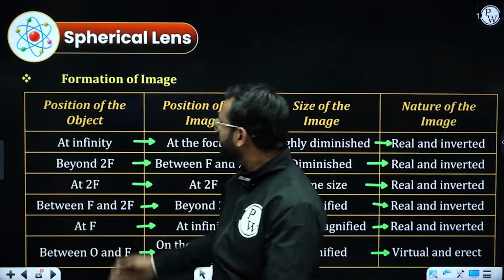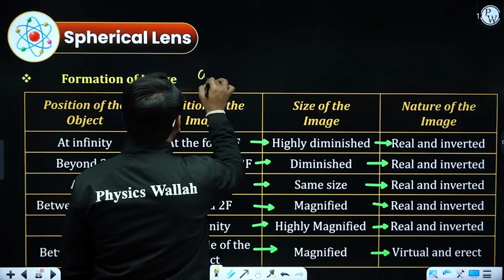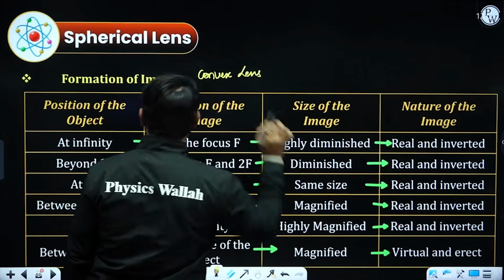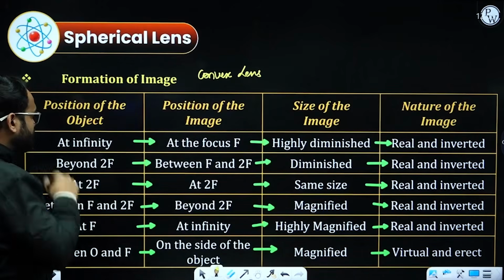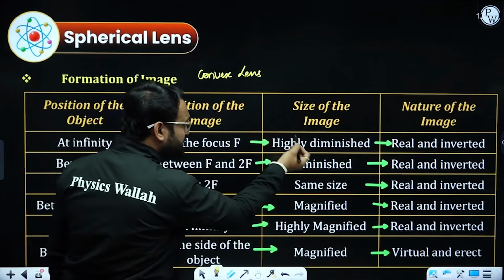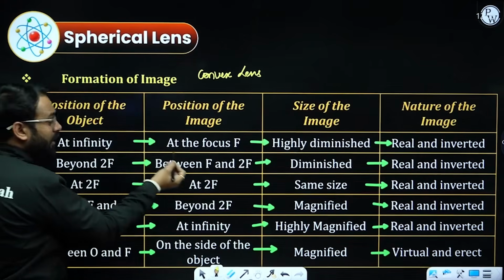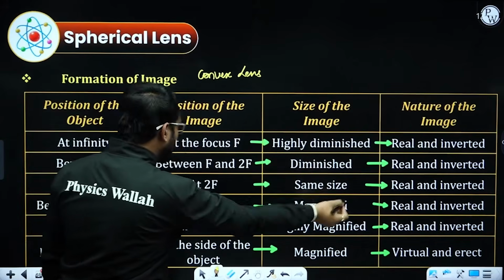Let's conclude it. For the formation of image, we are talking about the convex lens. When the object is at infinity, image will be at focus, highly diminished, real inverted. Beyond 2f, image will be between f and 2f, diminished, real inverted.